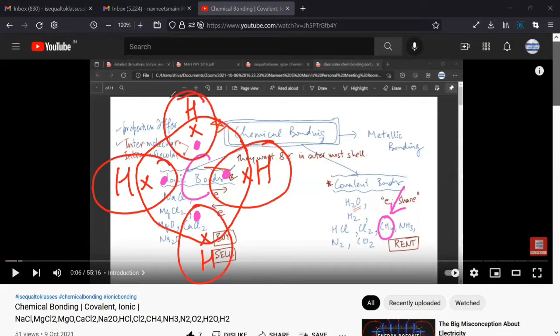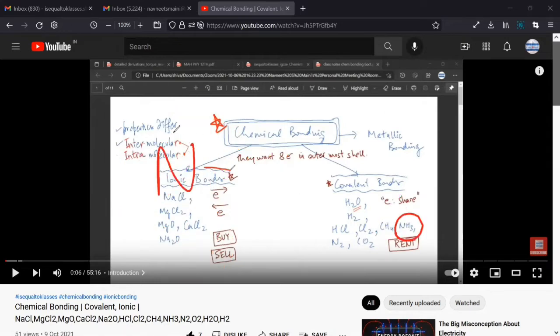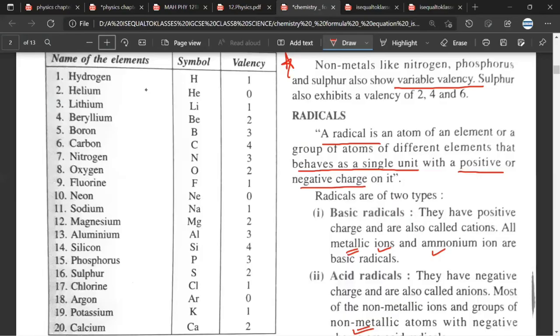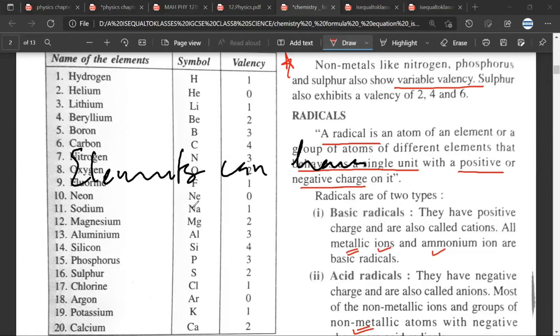Now, if you look at NH3, again N wants to share. Any doubt? No, sir. Wants to share. Any doubt? No, sir. So, any doubt till here? No, sir. So, are you comfortable with the concept of valency now? Yes, sir. See, one thing that you will understand in higher classes, and we'll do a few examples, is that elements can have variable valencies.